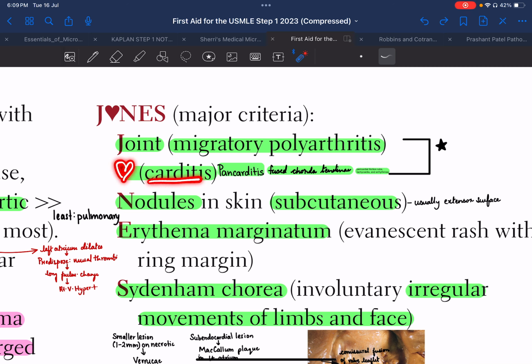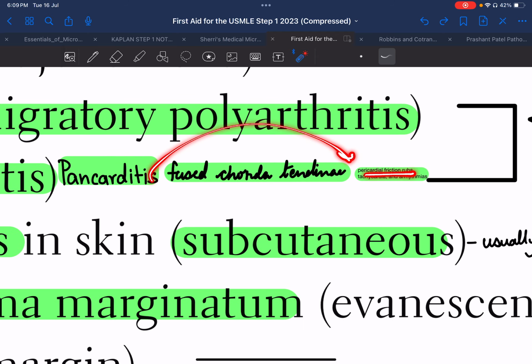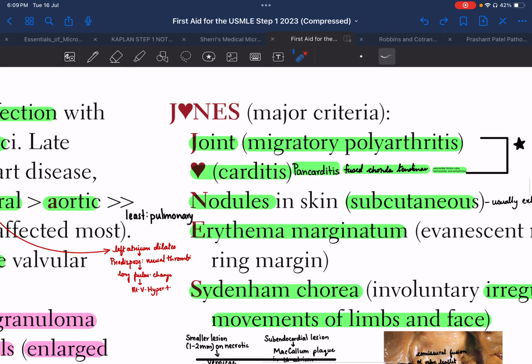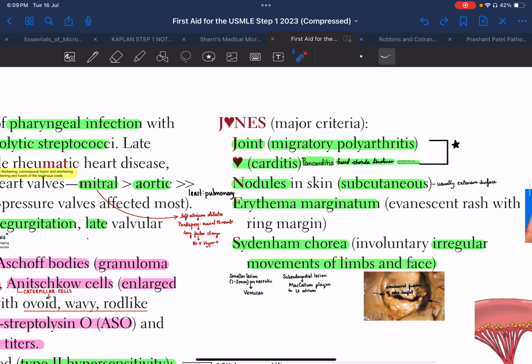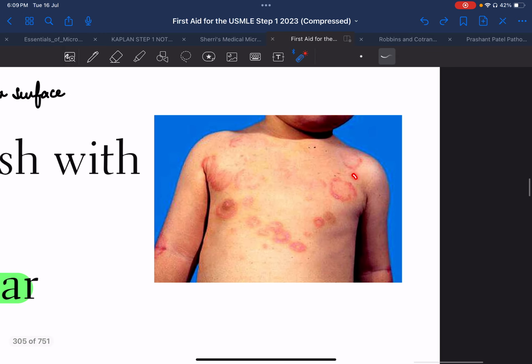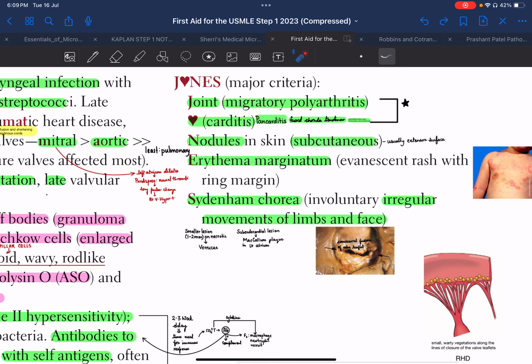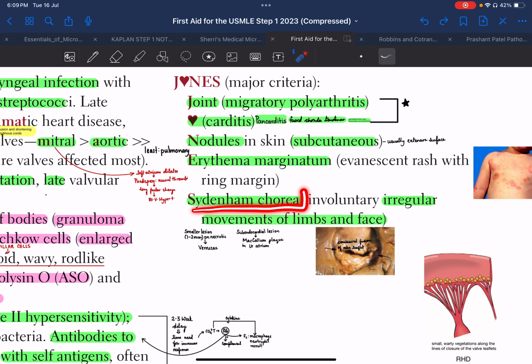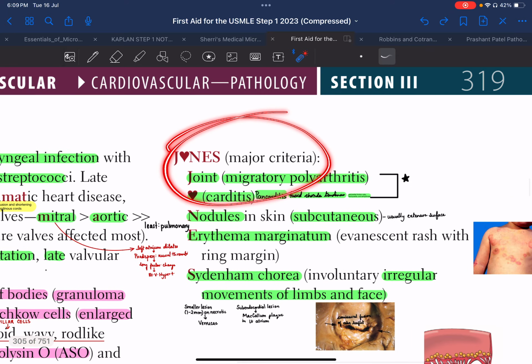Now heart depicts carditis, which is nothing but pancarditis. This will eventually cause pericardial friction rubs, tachycardia and arrhythmias. Now N stands for nodules in the skin, which are subcutaneous nodules, right? And these are usually present on the extensor surface. E is erythema marginatum, which is a concentric rash with a ring margin, as you can see over here. Next, from S we have Sydenham chorea. Chorea, as you know, is an irregular involuntary movement. So Sydenham chorea is involuntary irregular movement of the limbs and face. So this is what we have talked about Jones criteria.